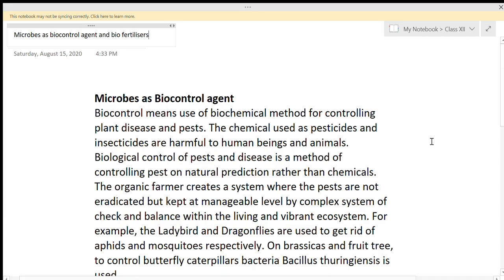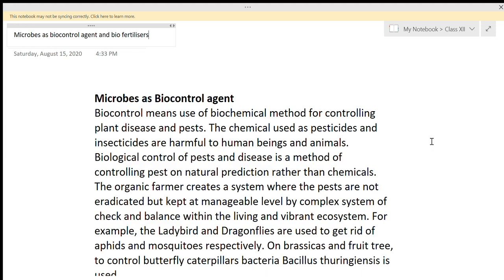Biocontrol means use of biological methods for controlling plant disease and pests. It means the different diseases of plants and pests can be controlled by chemicals from living beings. The chemicals used as pesticides and insecticides are harmful to human beings and animals, because they are not biologically produced.